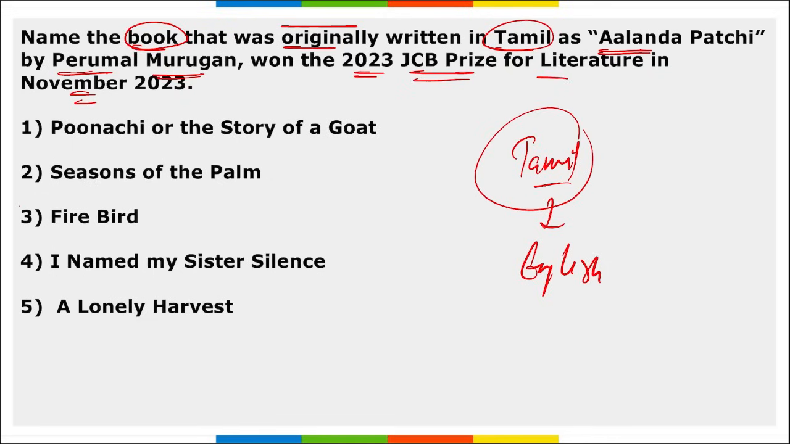It is Firebird, right? Firebird was originally written in Tamil as Alanda Patachi by Perumal Murugan, and it has won the JCB Prize for Literature in November 2023. Correct? Who won this JCB Prize? It was won by Perumal Murugan. Mark this.